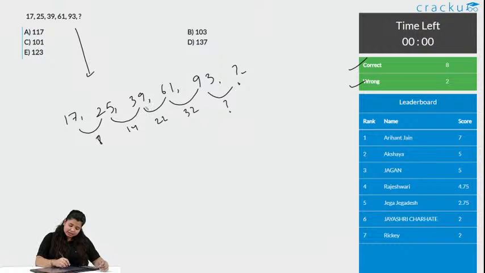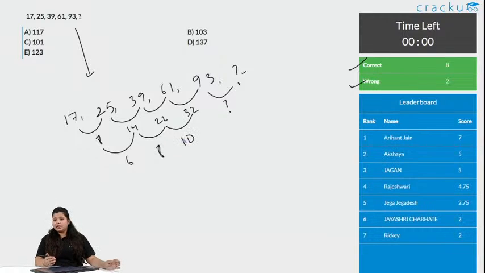Let us see the second series. When you subtract these, you get 6. When you subtract these, you get 8. When you subtract these, you get 10. Now, this seems like a pattern: 6, 8, 10. So, this number should be 12.